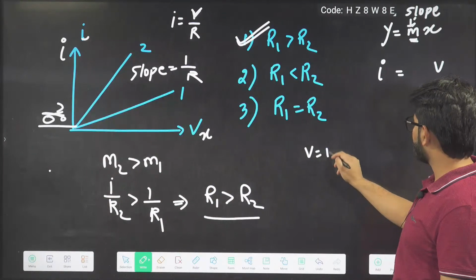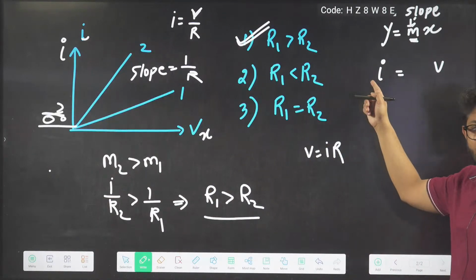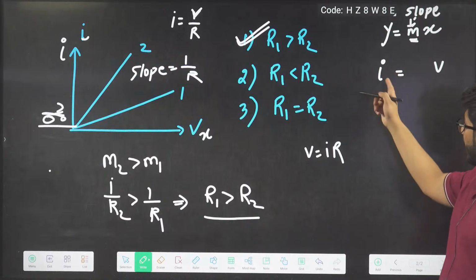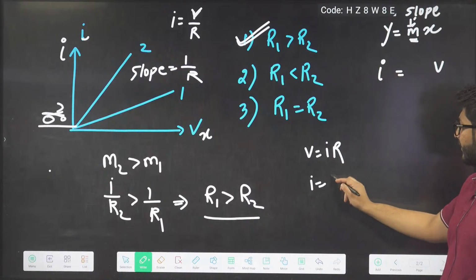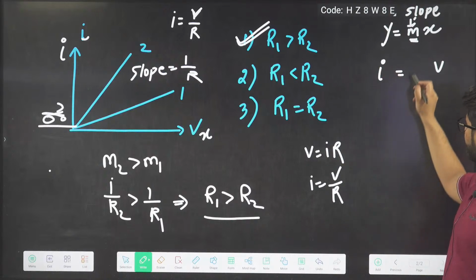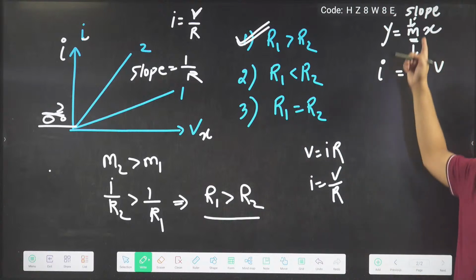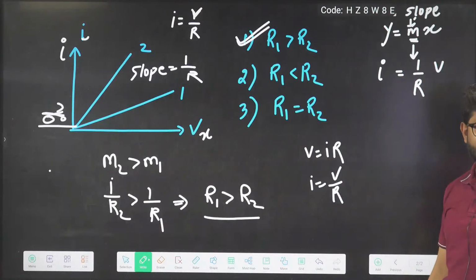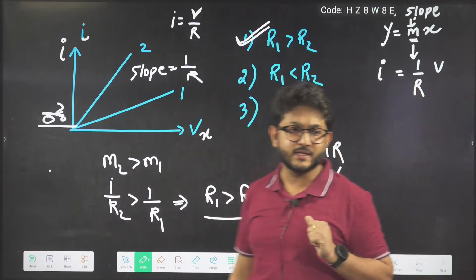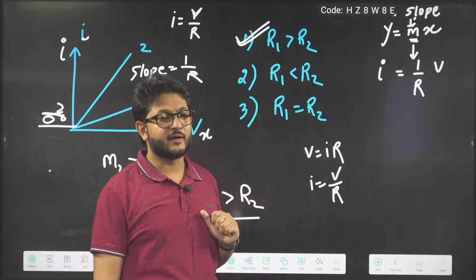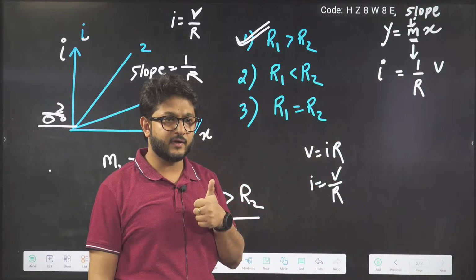We know that V equals IR, but here we are asked I equal to what times V? So I we can write as V by R. So it will become 1 by R. Then this slope M will become 1 by R. So from here, on comparison, M becomes 1 by R. Now understood, everyone?